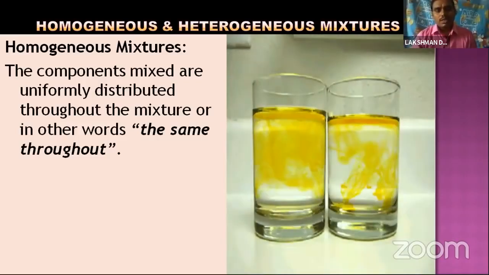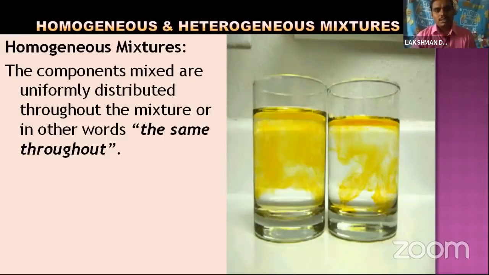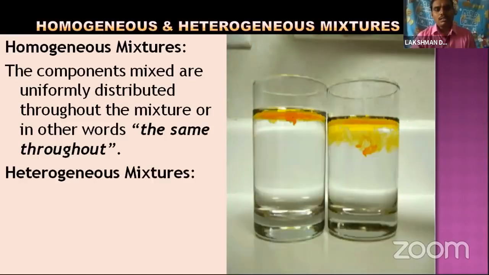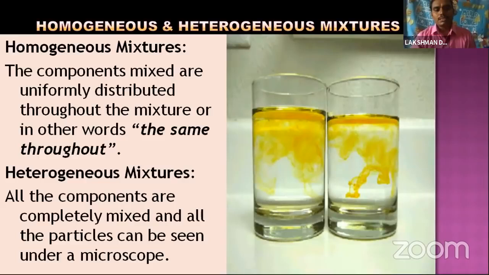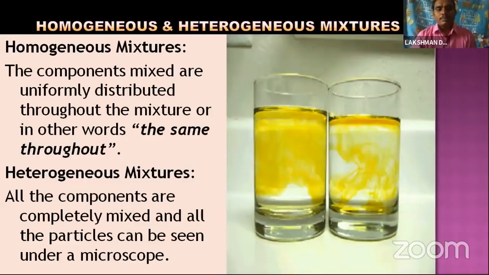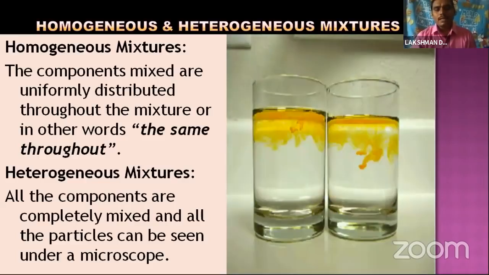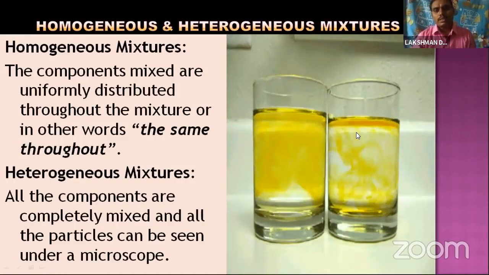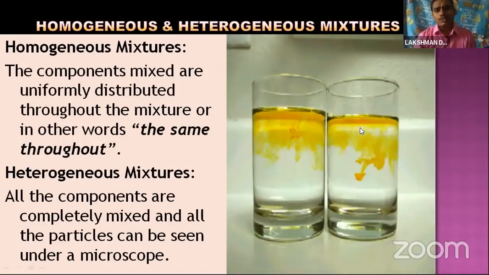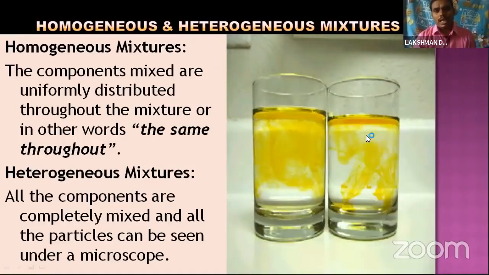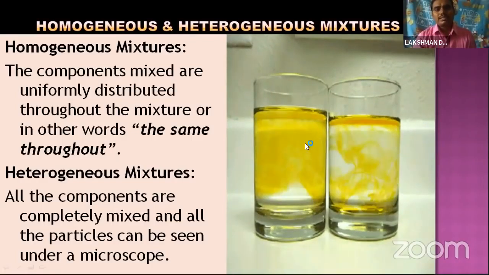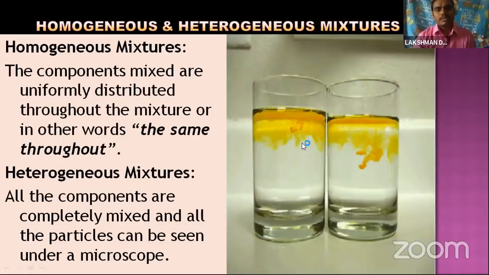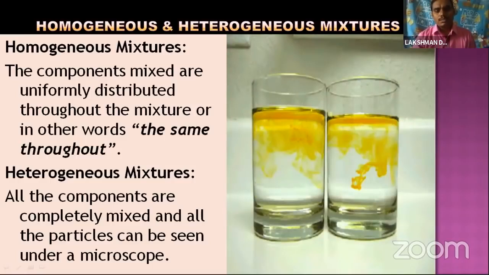Next, what is heterogeneous? In a heterogeneous mixture, the components are not uniformly mixed and the particles can be seen under the microscope. In glass 2 the compound is not uniformly distributed, so it is a heterogeneous mixture, and the first is completely dissolved, so it is a homogeneous mixture.